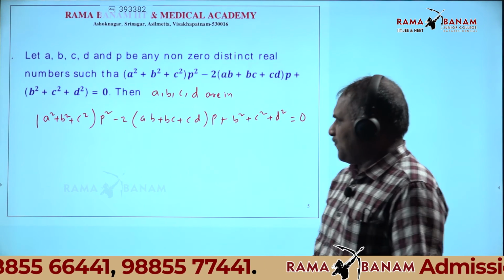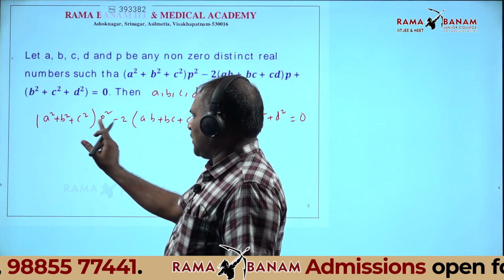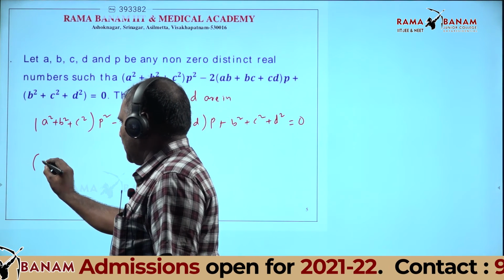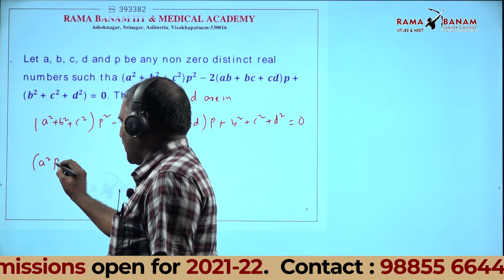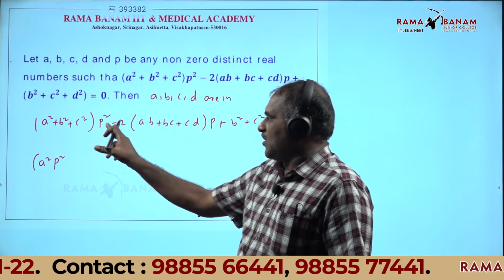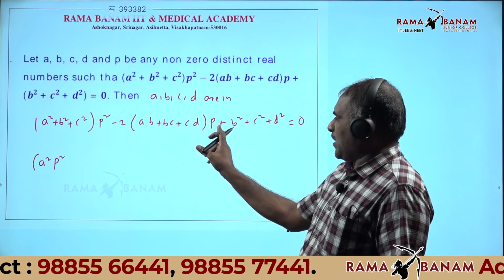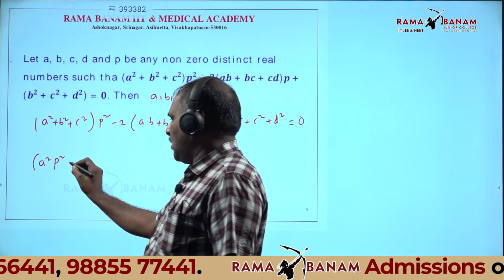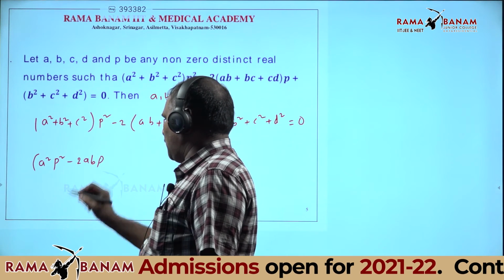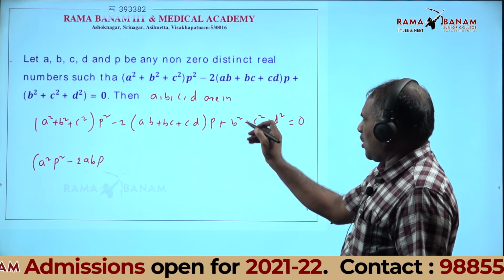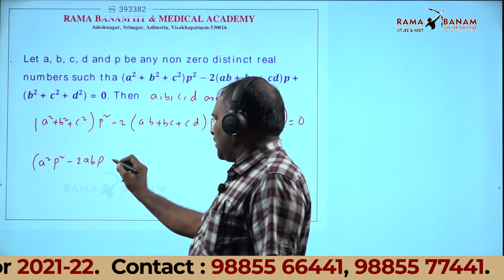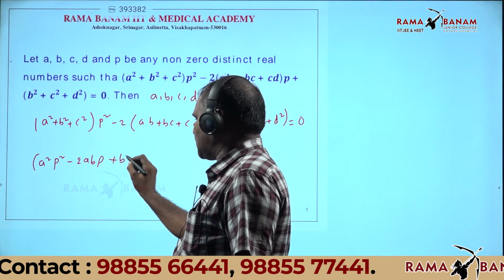Observe the first term. A square P square is the first term of the first bracket. In the second bracket, the first term is minus 2AB P. In the third bracket, the first term is B square.